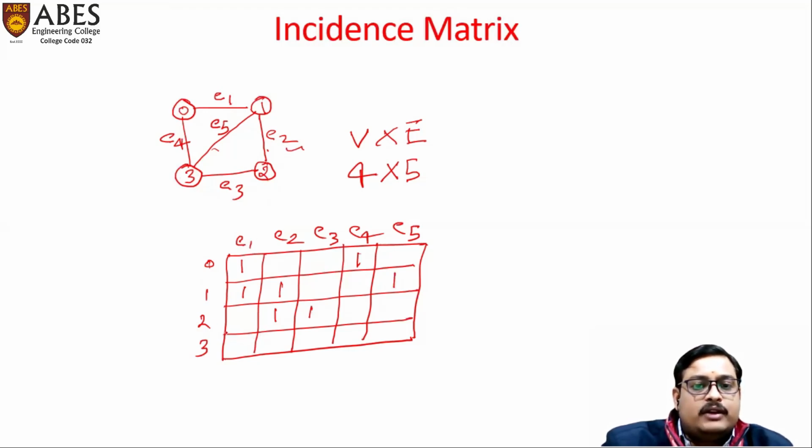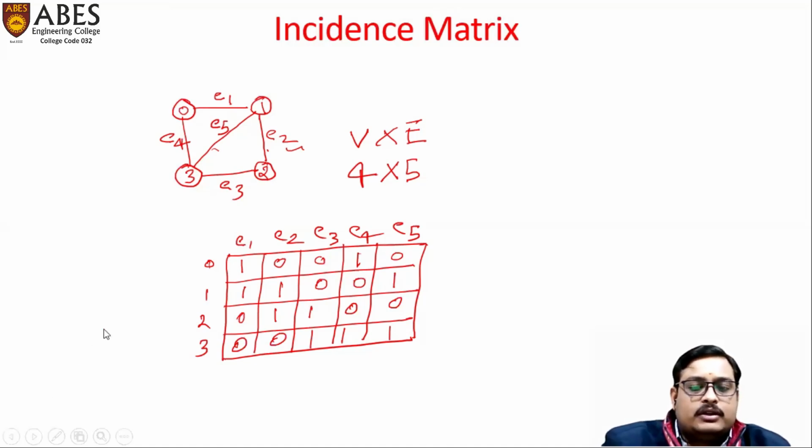Is E1 connected with 3? No. Is E2 connected with 3? No. Is E3 connected with vertex 3? Yes. Is E4 connected with the vertex? Yes. Is E5 connected with the vertex? Yes. Now what we'll do, all blank cells will be filled by 0. Okay. So now this is the incidence matrix. You can see it. So like this we can represent it.